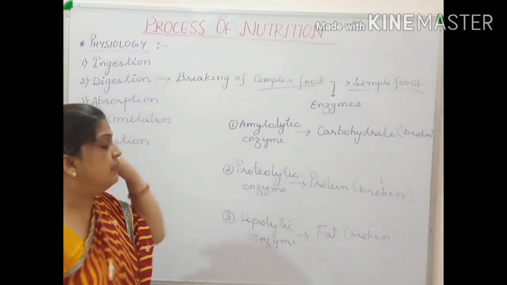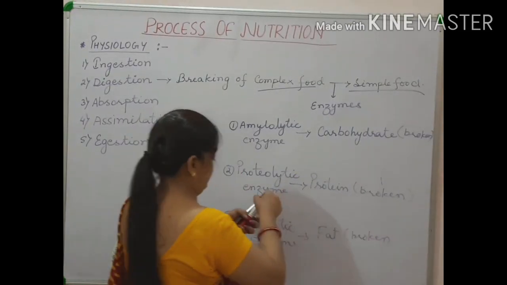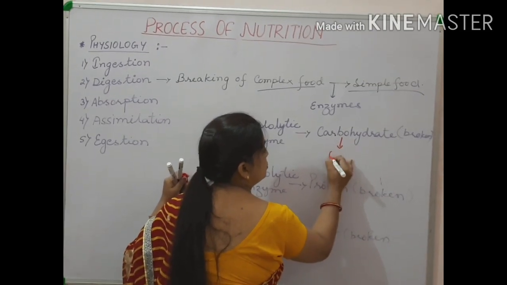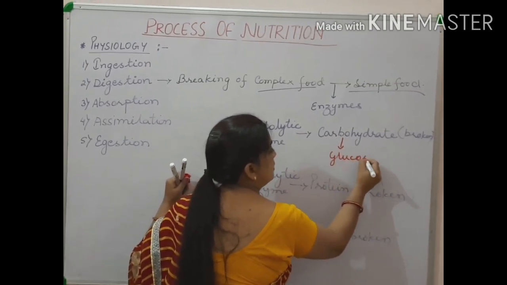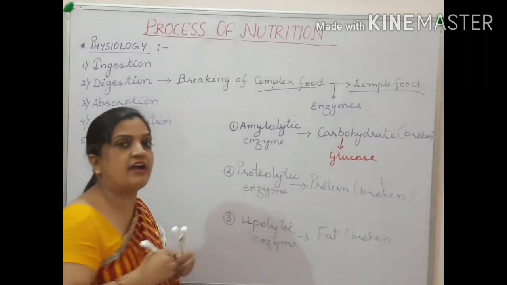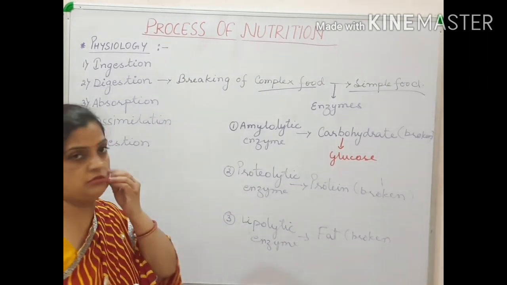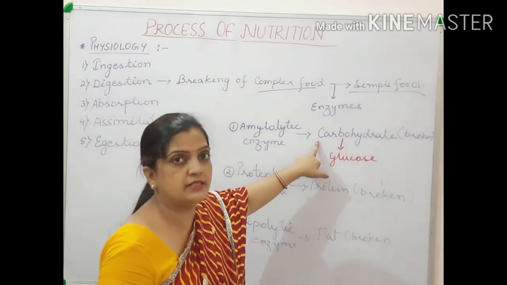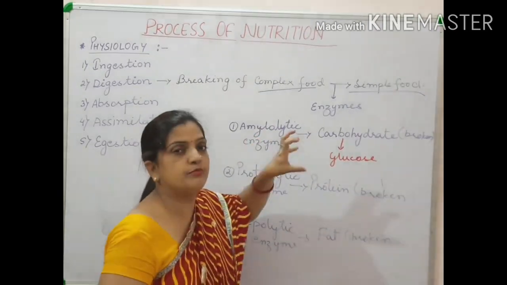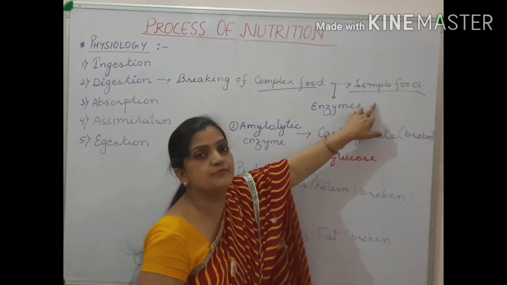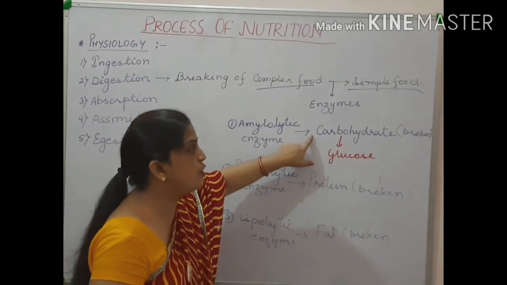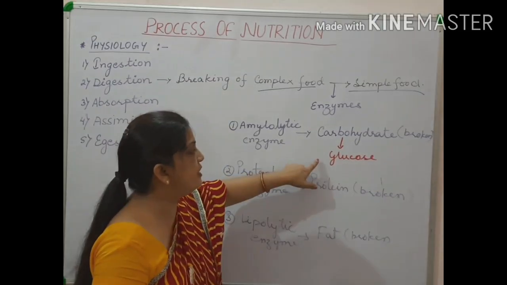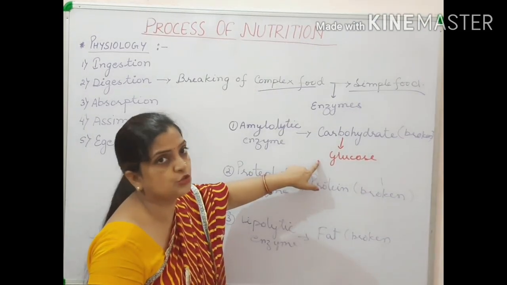Now this enzyme will help the carbohydrate to finally convert into glucose. Carbohydrate is finally broken down into glucose. This is very important to understand. The complex food material is broken down into simple food material. So carbohydrate is a complex food material and the simple food material of carbohydrate is glucose.